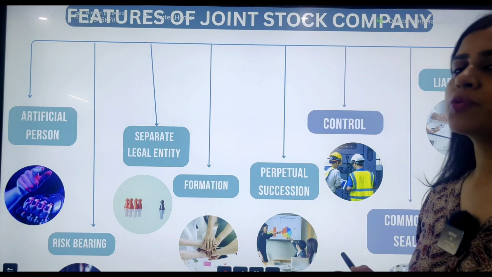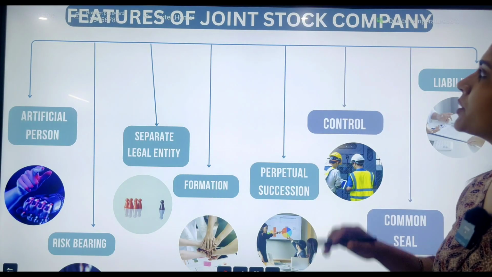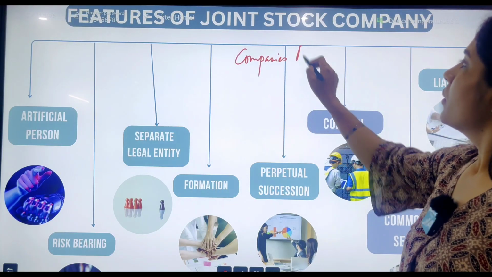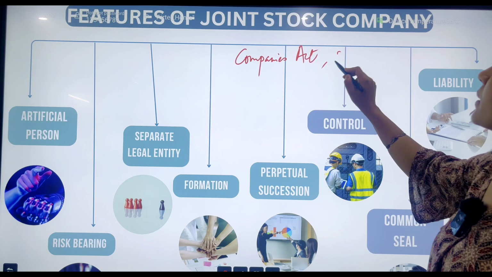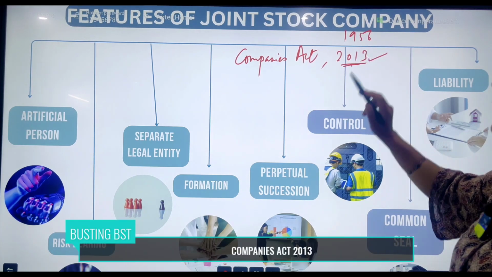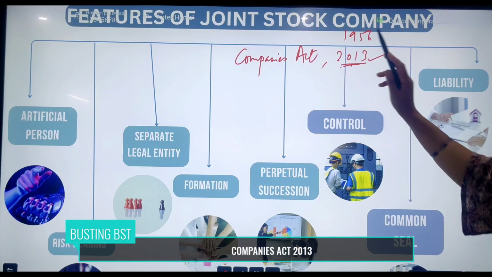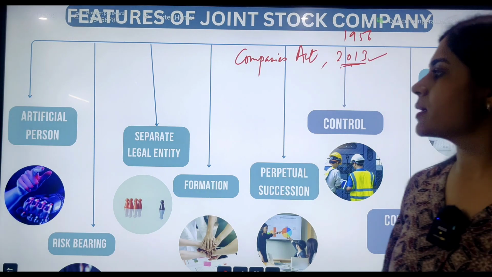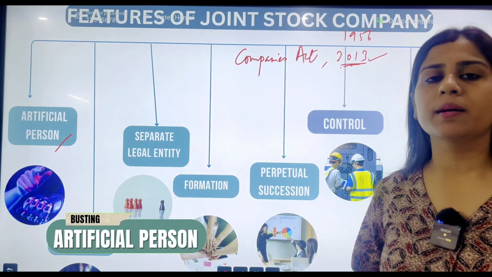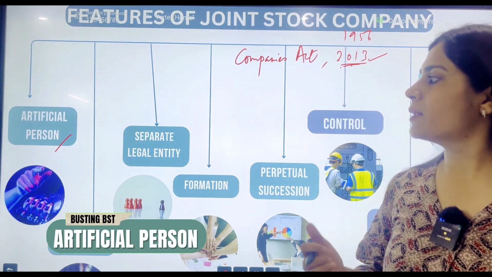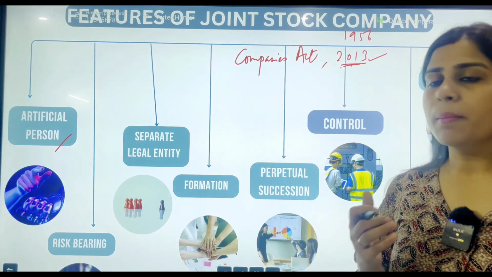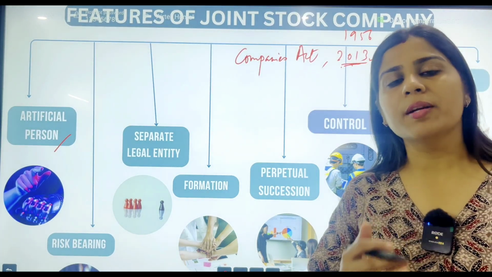Last form in the book, students, are the joint stock companies, which are governed by the Companies Act, originally it came in 1956 and now it has been amended in the year 2013. So today the companies are governed by this Act of 2013, where it says that any company is an artificial person. With this we mean that it has a separate legal existence altogether, but unlike the natural persons, it cannot breathe, it cannot die, but yes, it is a person in the eyes of law,